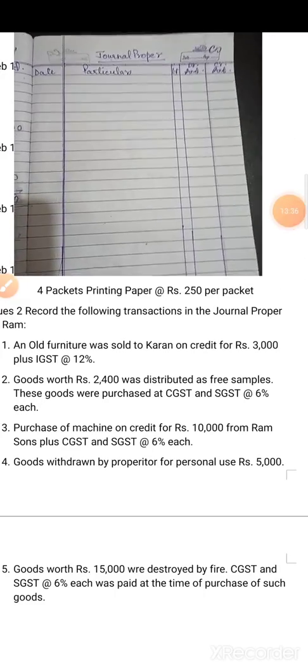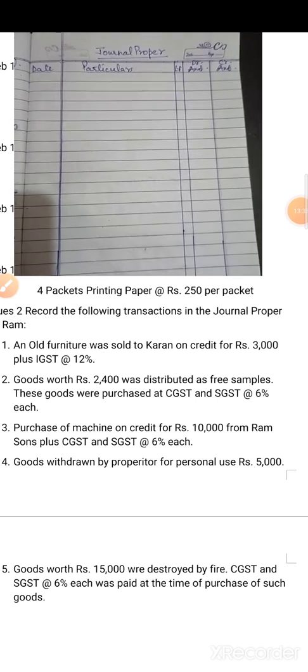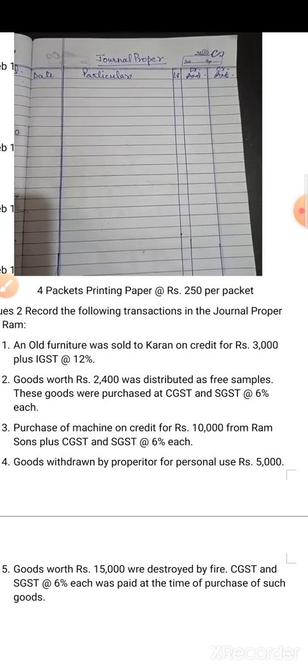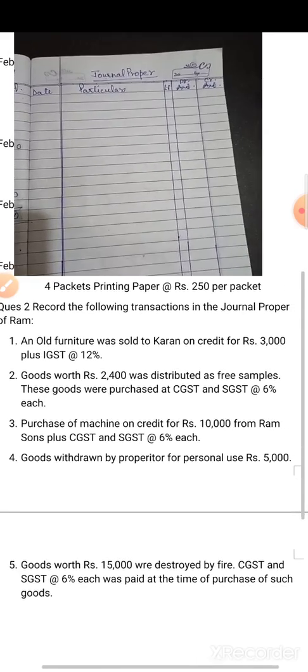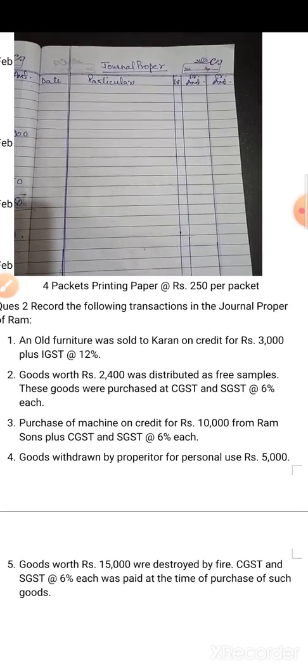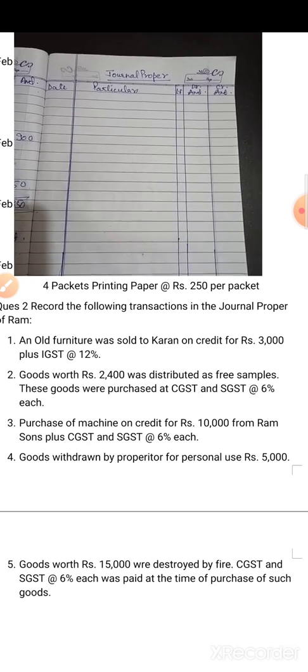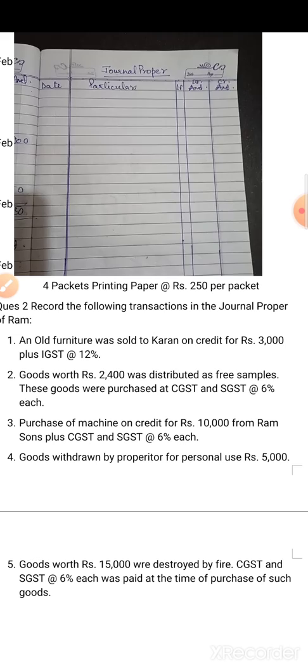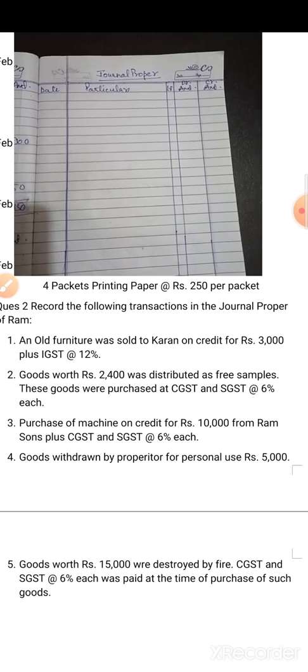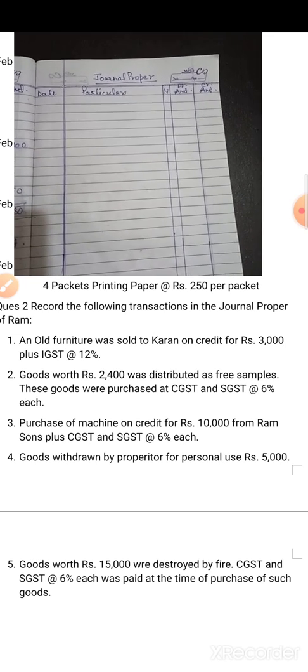Now the next question is, record the following transactions in the journal proper of Ram. So these are the transactions. Journal proper means these transactions are not recorded in any of the subsidiary books. So you have to make the journal entry for this.